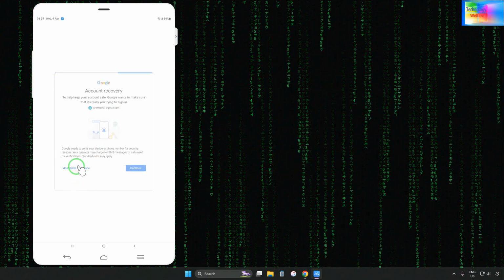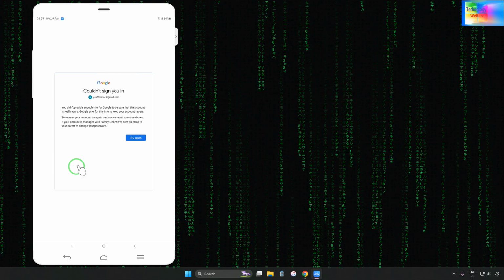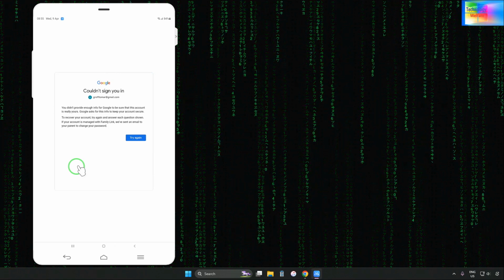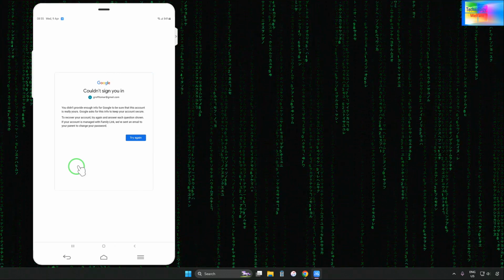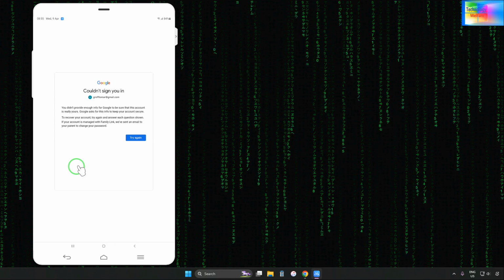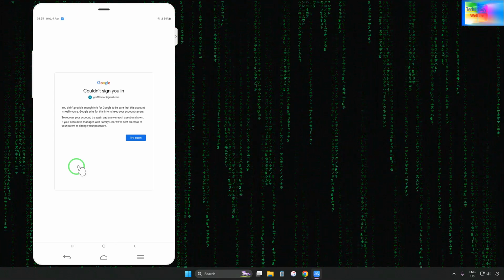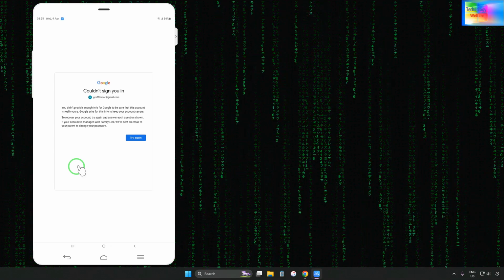We don't have the phone number because we lost this device. So essentially I did not provide enough information for Google to verify this. This is how Google asks for this info to keep your account secure. So if you would like to recover from that, how would I go further now?